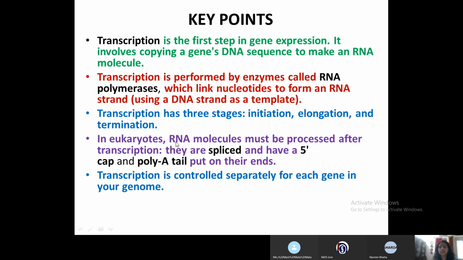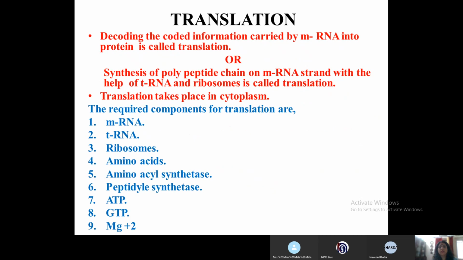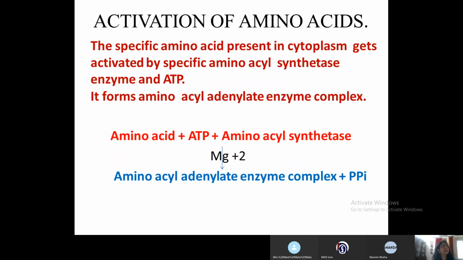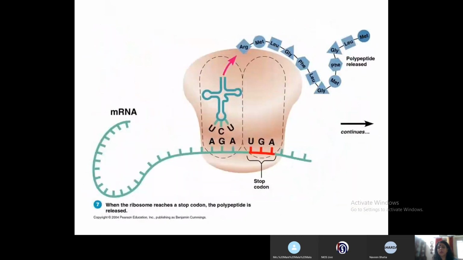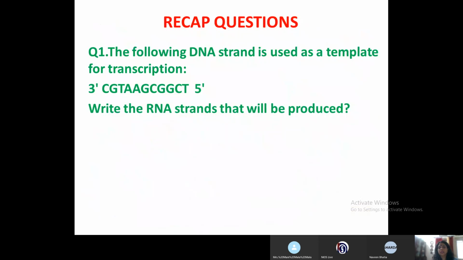And in eukaryotes, RNA molecules must be processed after the transcription. They are spliced and have a 5' cap and a poly A tail put on their end. RNA is controlled separately for each gene in your genome. Now, after transcription follows the process of translation, and translation helps in the formation of the proteins.